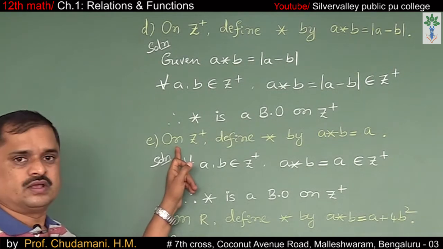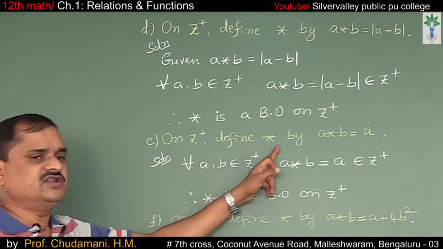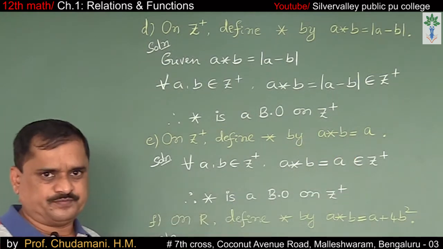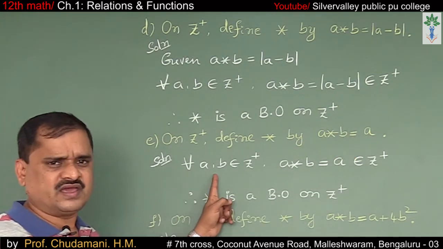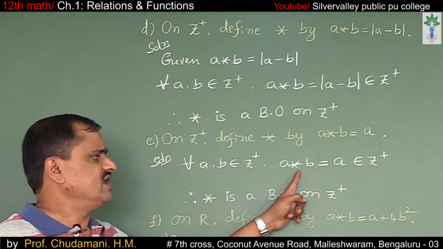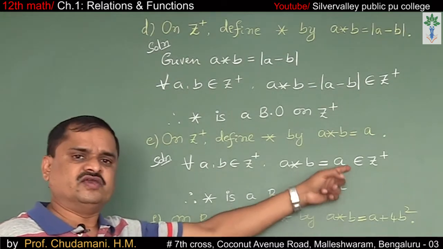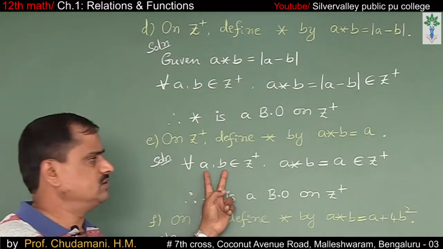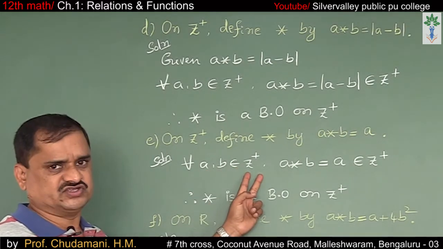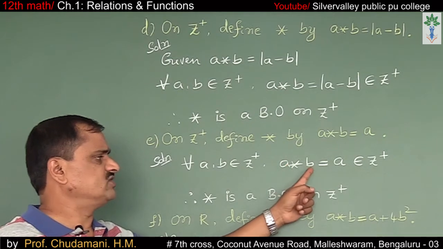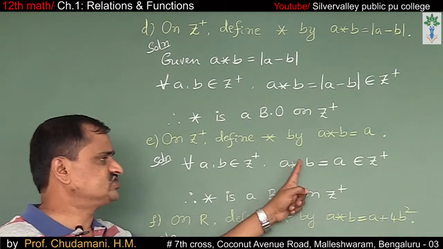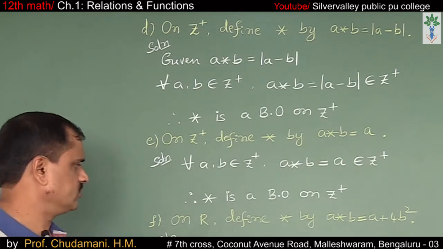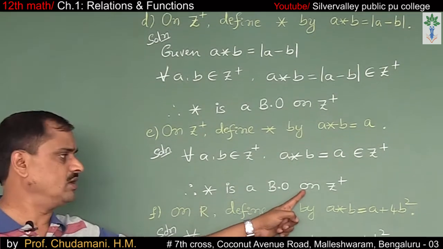E, on Z plus, define star by A star B is equal to A. For all A, B belong to Z plus, A star B is equal to A, which belongs to Z plus. If you take any two positive integers, 2 star 3 means 2, and 5 star 7 means 5, which belongs to Z plus. Therefore, star is a binary operation on Z plus.